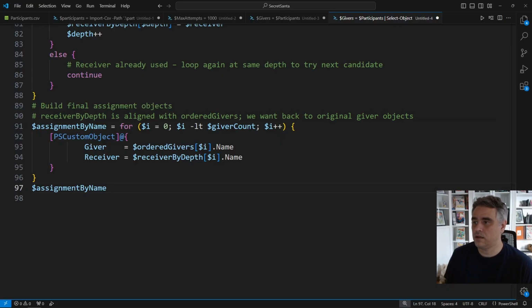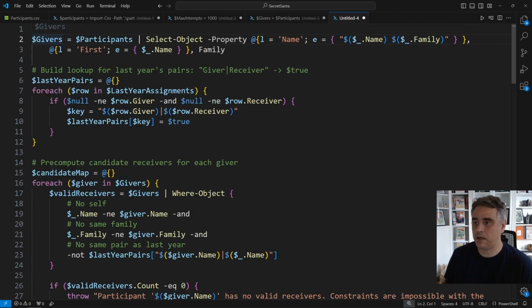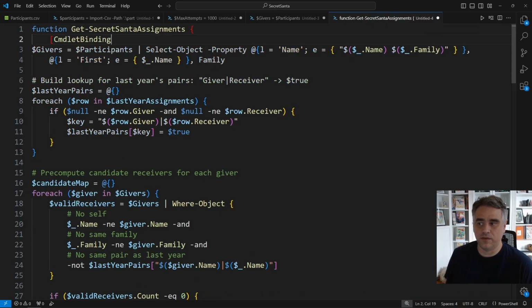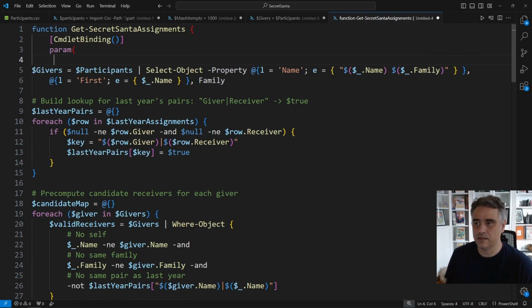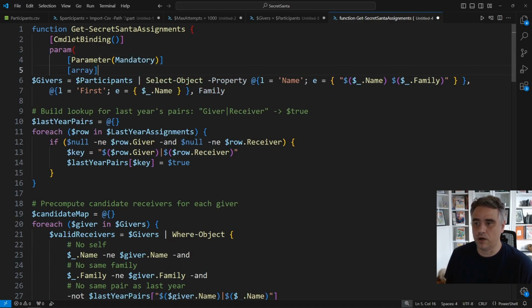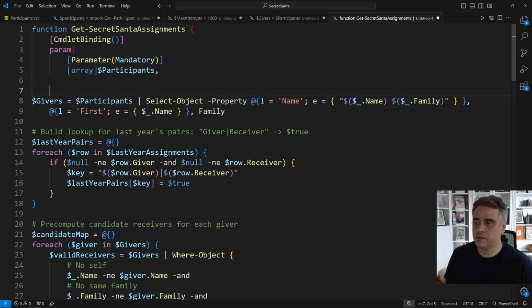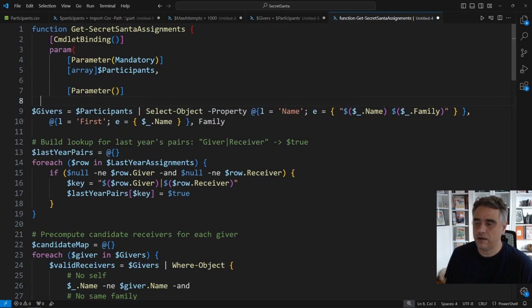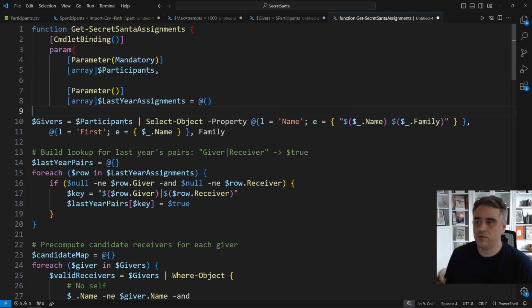At this point, our logic is doing all the real work and is probably worth keeping. So we're going to wrap everything into a function called Get-SecretSantaAssignment. As always, we'll mark it with CmdletBinding so it behaves like a proper advanced function, meaning we get all the goodies like -Verbose built in. The function then takes in participants, which is the raw people loaded from our CSV, and last year's assignments, which is optional. And if we do pass it, we'll enforce the no repeat rule. If it's empty, we behave like it's year one.